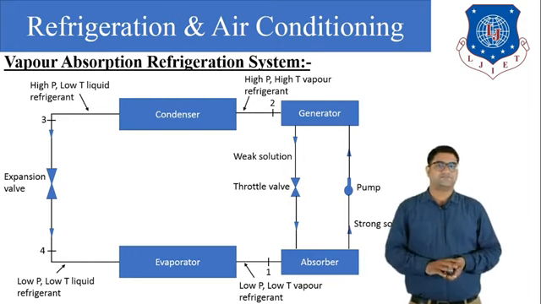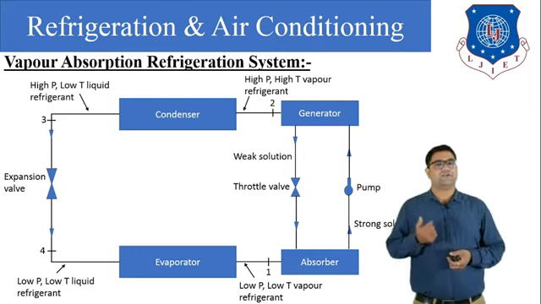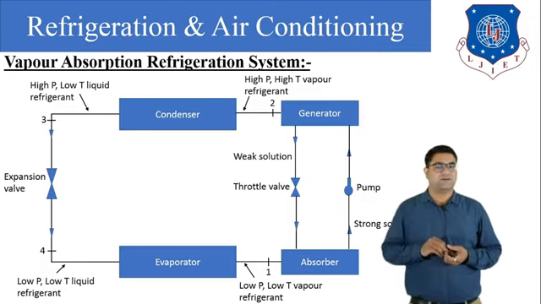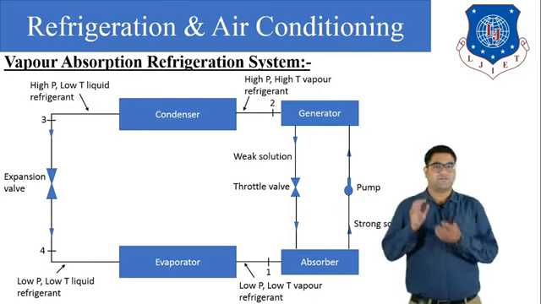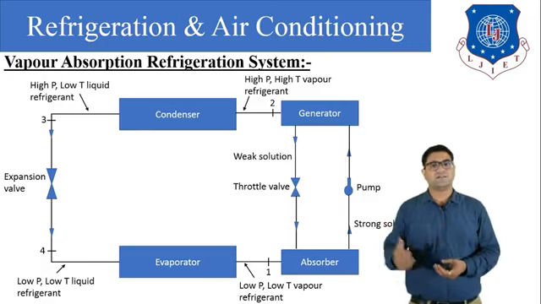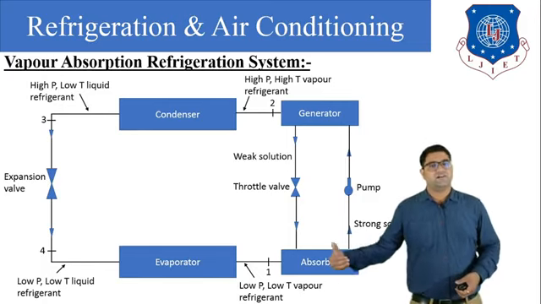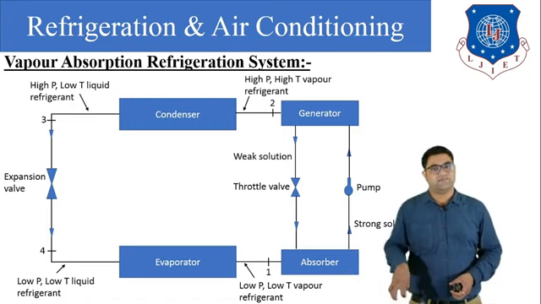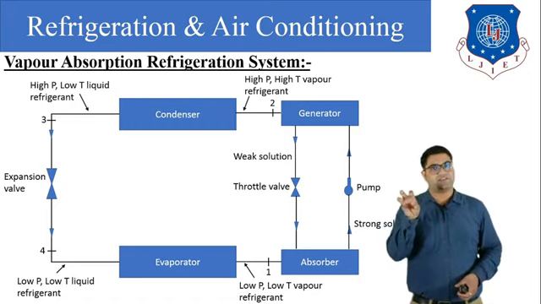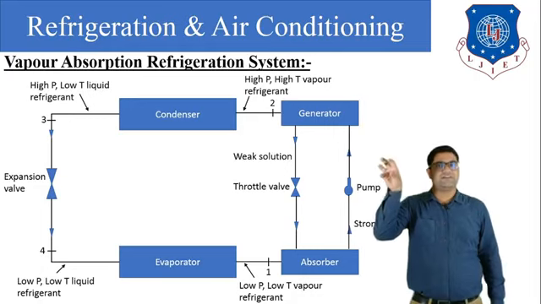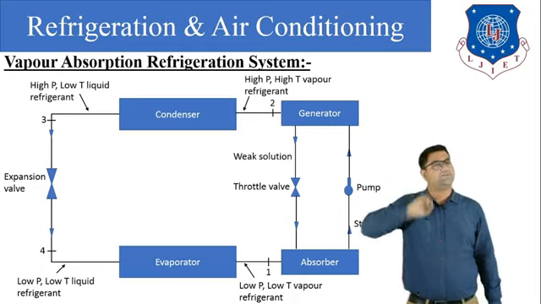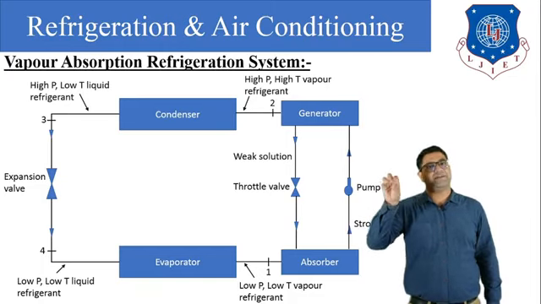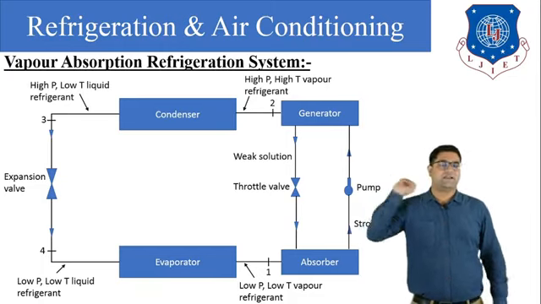First of all, to understand the vapor absorption refrigeration system, you have to understand what the function of the compressor is. What was the compressor doing? Compressor was taking low pressure, low temperature vapor refrigerant, then it would compress it. So the vapor refrigerant would convert into high pressure, high temperature vapor refrigerant. Then we were supplying this high pressure, high temperature vapor refrigerant into the condenser.